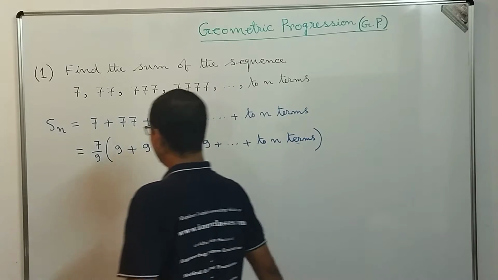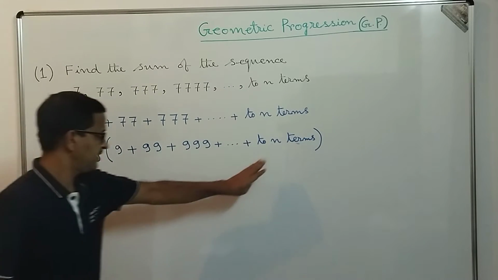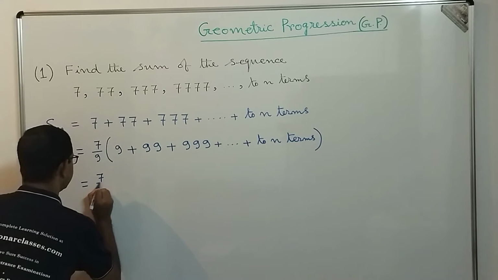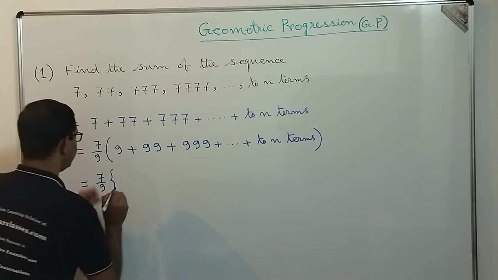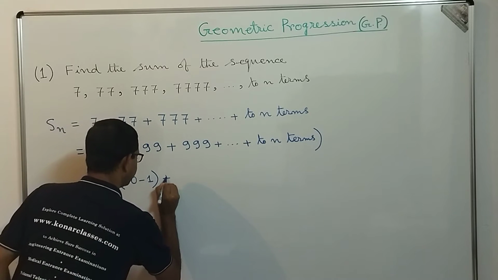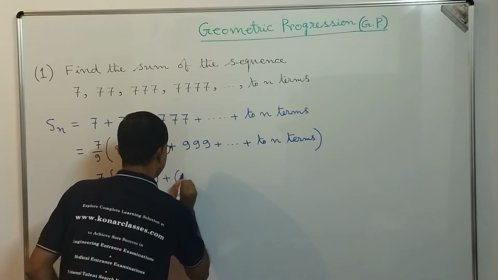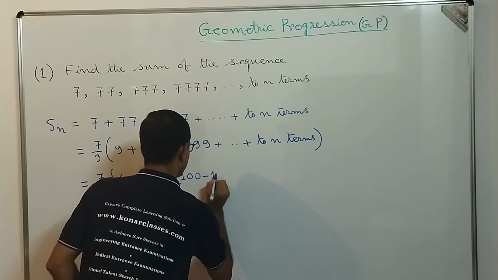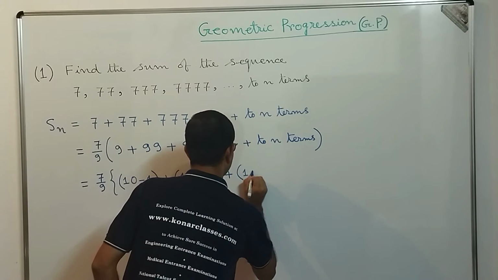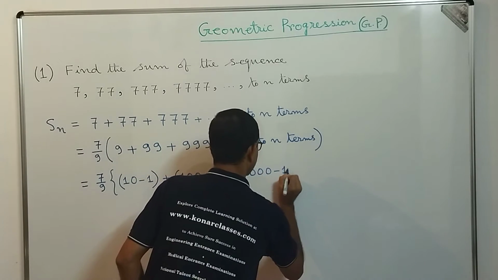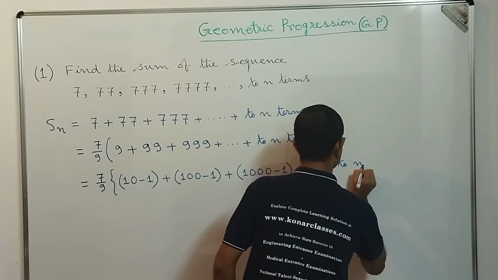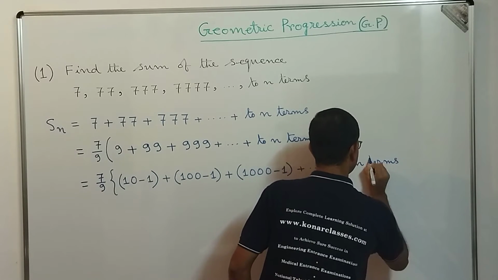Okay. Now why have we written like this? There is a reason. From here we can write 7 by 9, and 9 we can express as 10 minus 1, 99 we can express as 100 minus 1, 999 we can express as 1000 minus 1, and in that way it goes up to n terms. Correct?